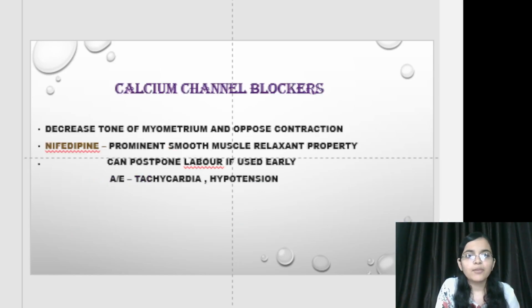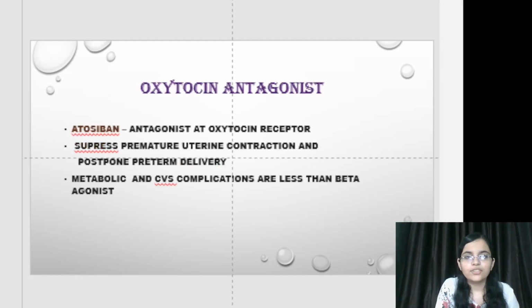Next, calcium channel blockers. They decrease tone of myometrium and oppose contraction. Nifedipine. It mainly acts on L-type calcium channels. Prominent smooth muscle relaxant property. It can postpone labor if used early. It also has some adverse effects which include tachycardia, hypotension.